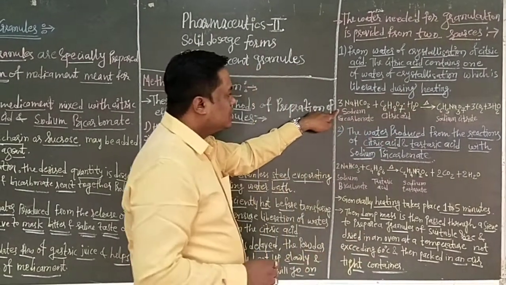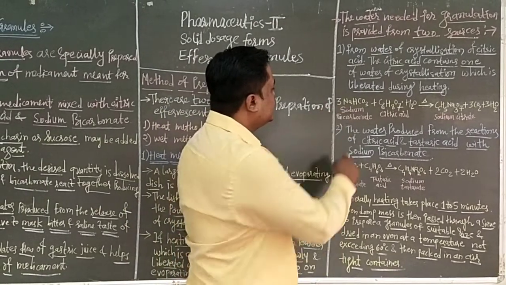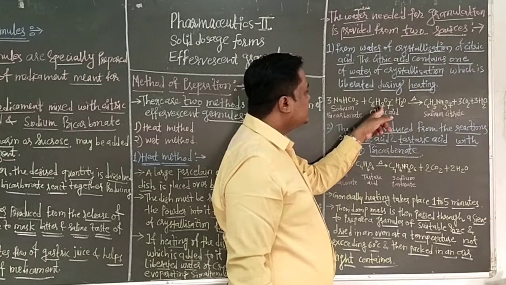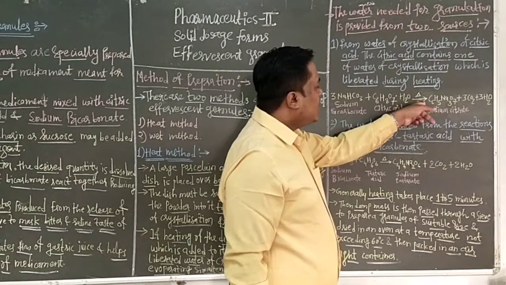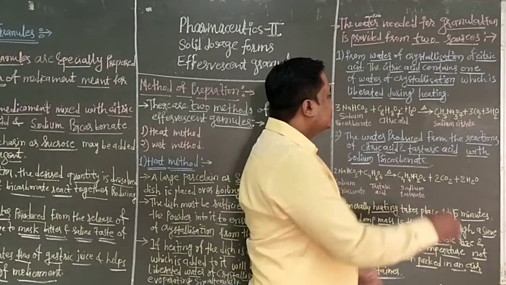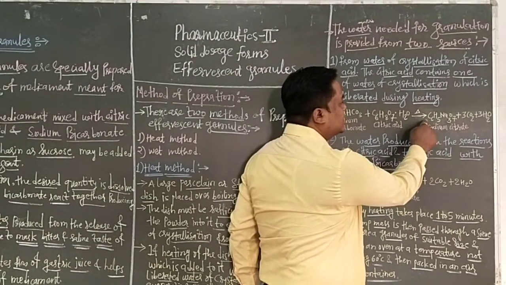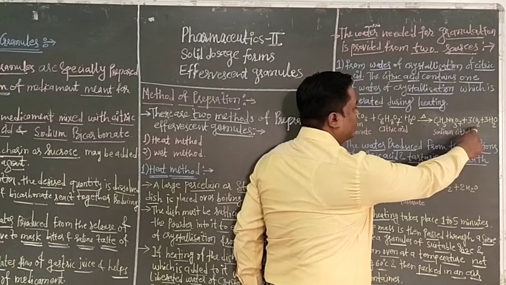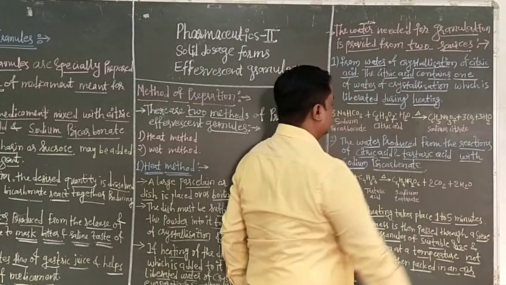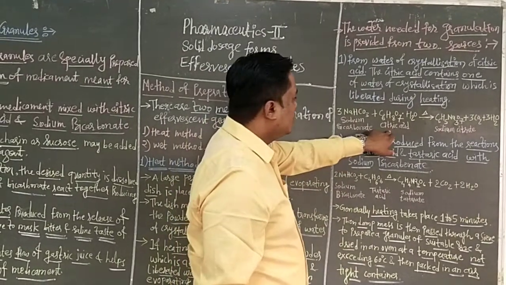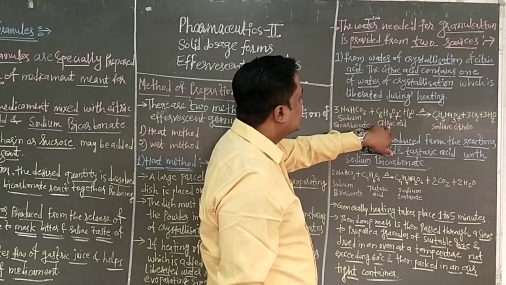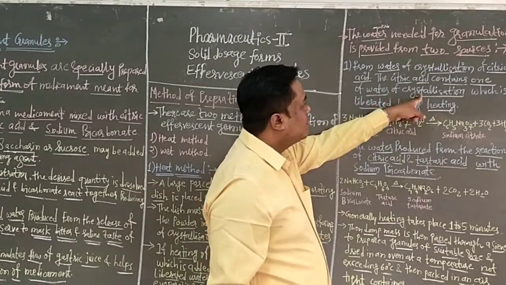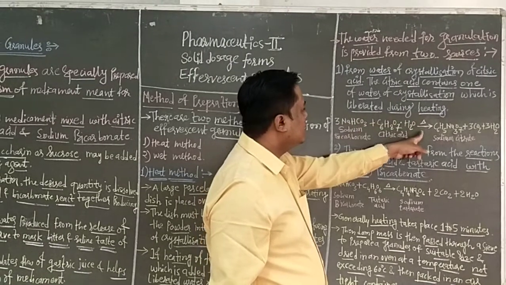Then the reaction is 3NaHCO3, that is sodium bicarbonate, reacted with the citric acid C6H8O7.H2O, and heating is provided to the reaction. It gives sodium citrate, that is C6H5Na3O7, plus 3CO2, formation of carbon dioxide, plus 3H2O. So the first molecule is from heating of the citric acid, which contains one molecule of crystallization liberated during heating.